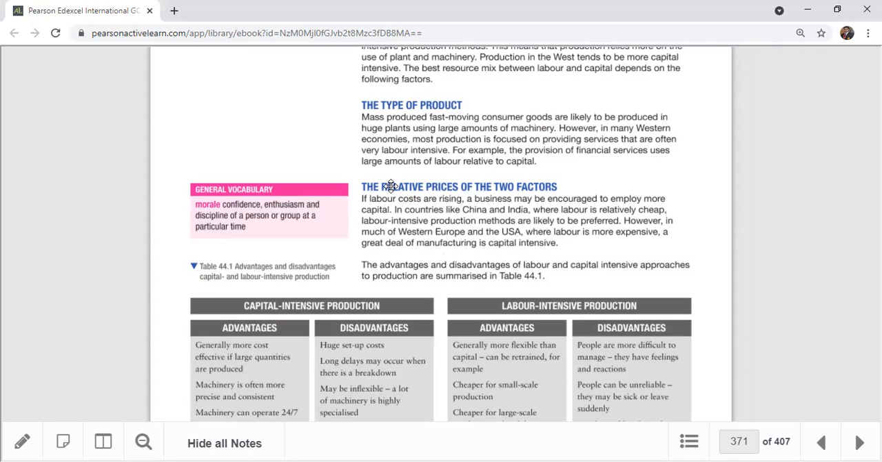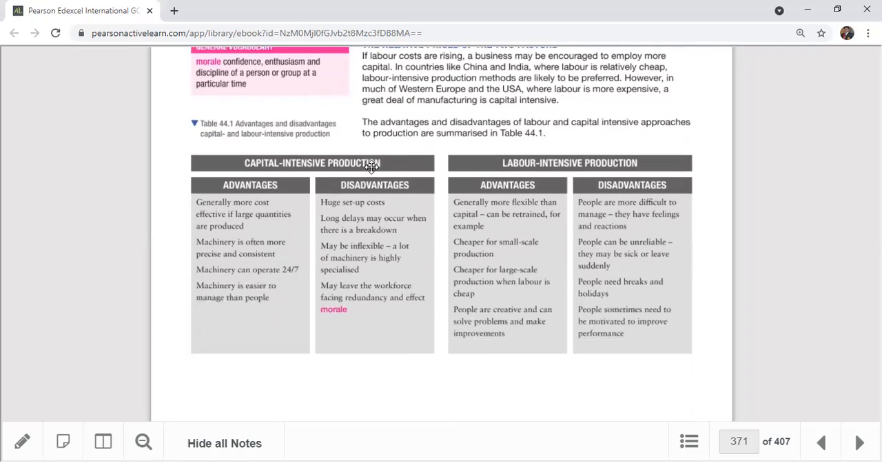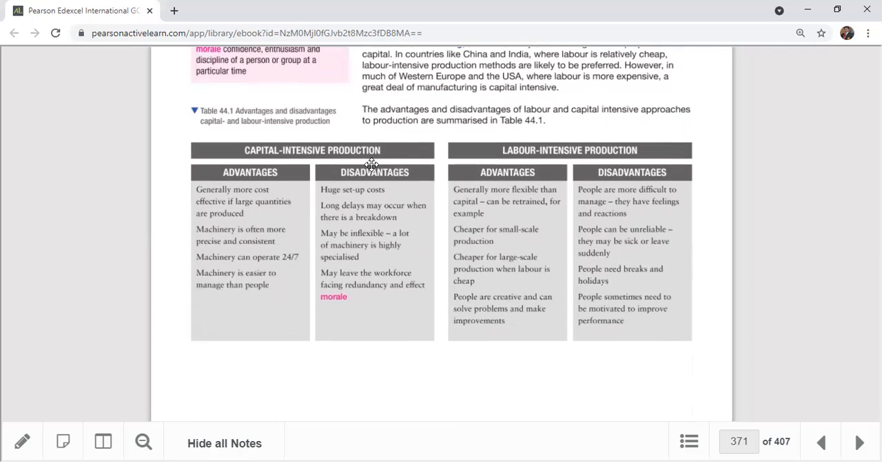So in an examination, if we ask what are the two factors which determine the mix between labor and capital intensive production, you can say number one, it depends on the type of product, and number two, the relative prices of the two factors. Okay, let's go to the summary: advantages and disadvantages of labor and capital intensive production.